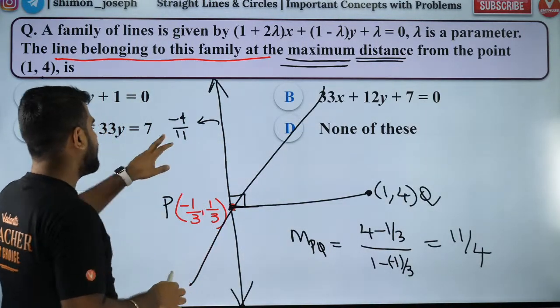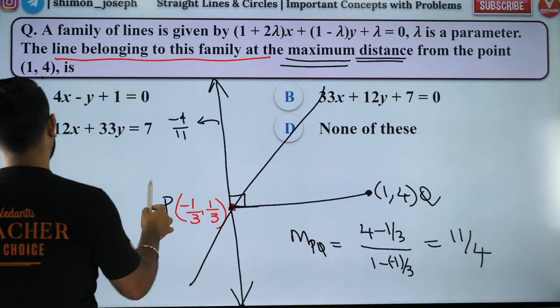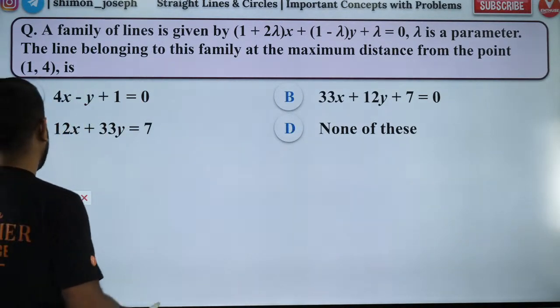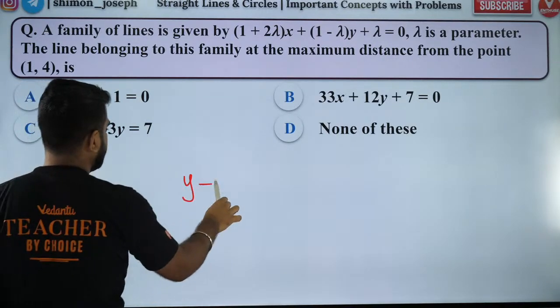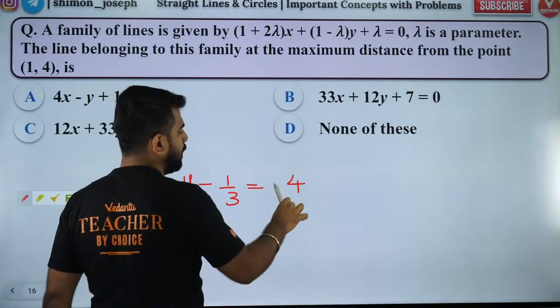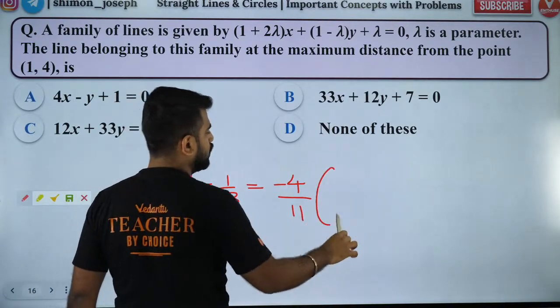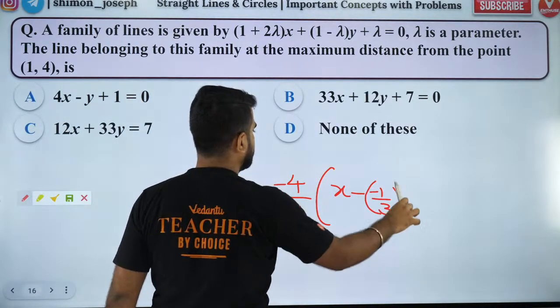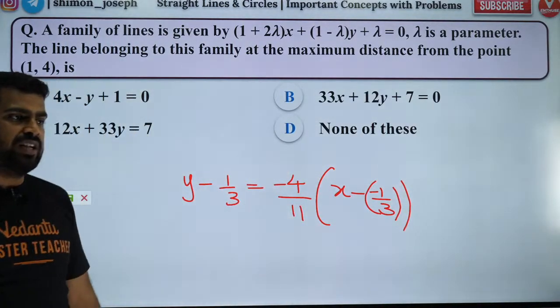So that's it. I got the slope, and I got 1 point. So use the one point slope form. What is the one point slope form? y minus y1 is equal to slope, which is minus 4 by 11, into x minus x1, so x minus minus 1 by 3. So this is my answer, people. You find it out and then you're done.